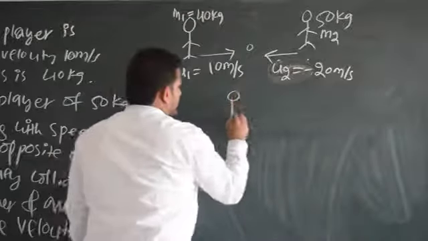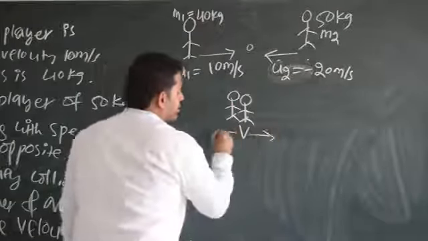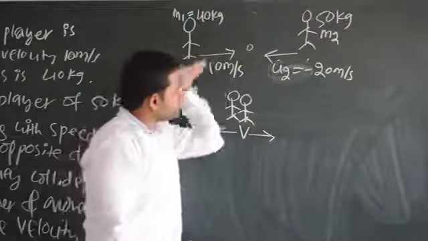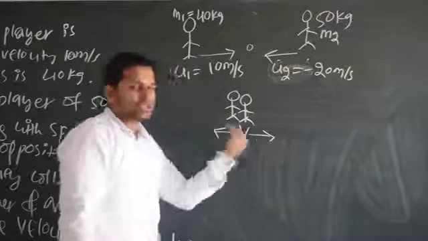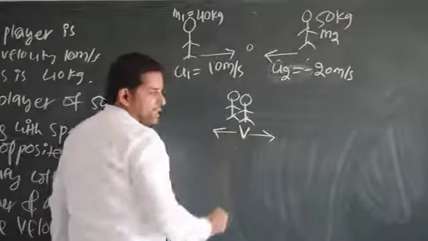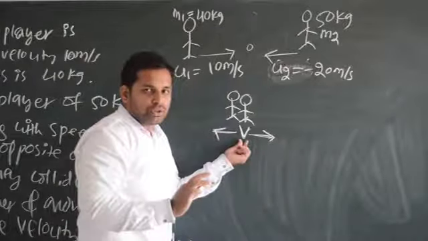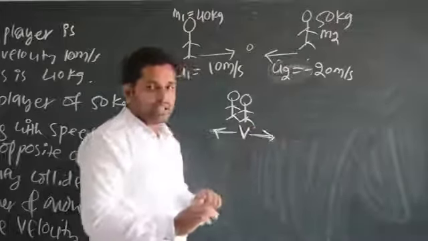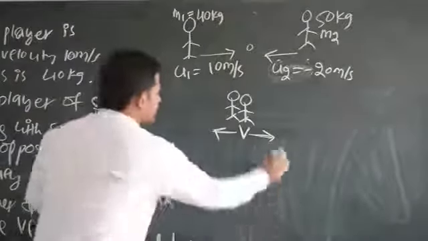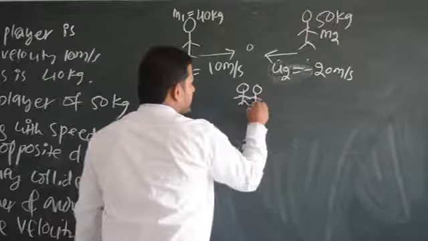Now, when they are stuck together, they start to move with some velocity v. Whether this side or this side, I don't know. If the final answer comes plus, that means they are moving in this direction. If the final answer comes minus, they are moving in the opposite direction. Very important. Are you understanding my point? So right now let us keep this velocity as v only. Whether it comes plus or minus, we will clarify that. They move with some velocity v.